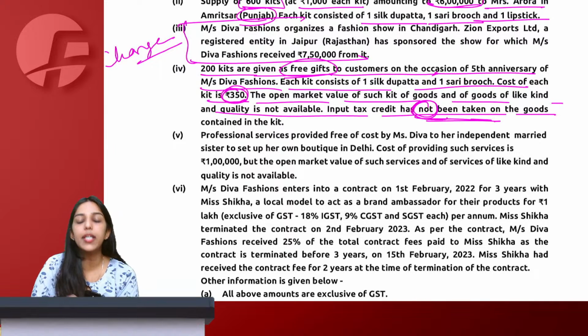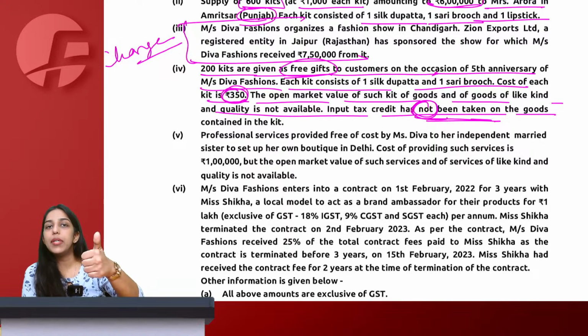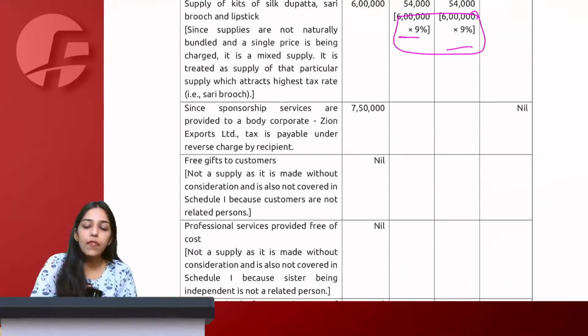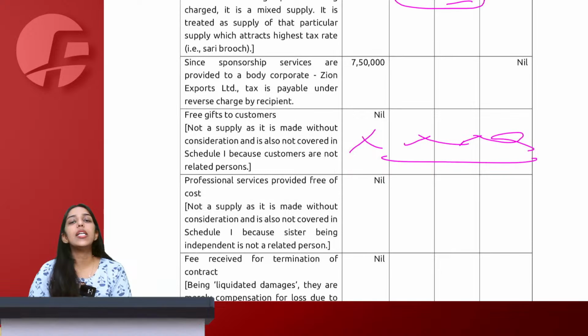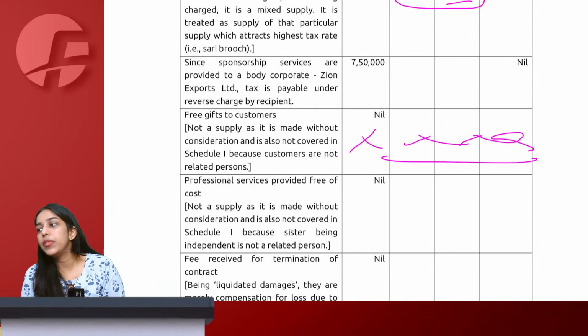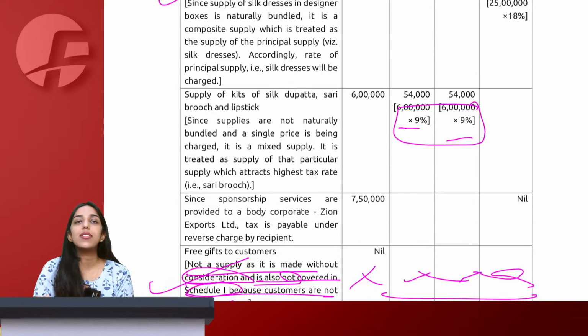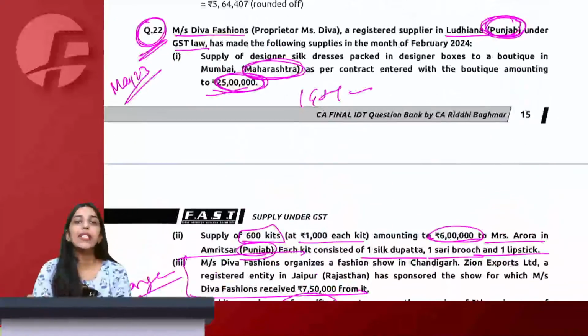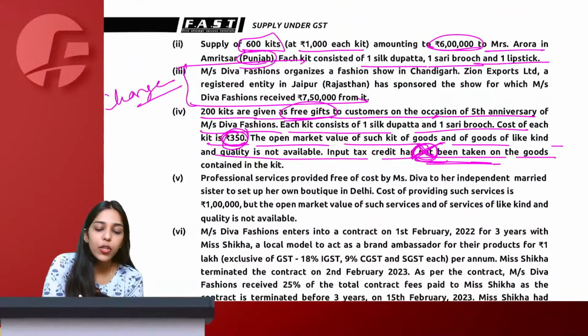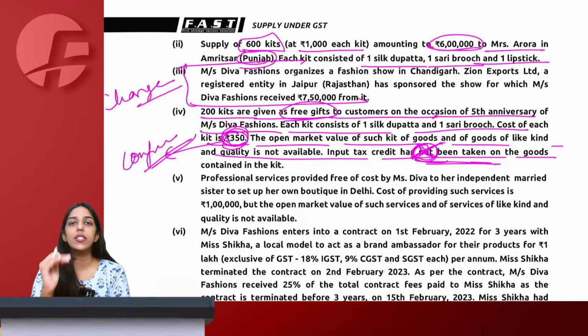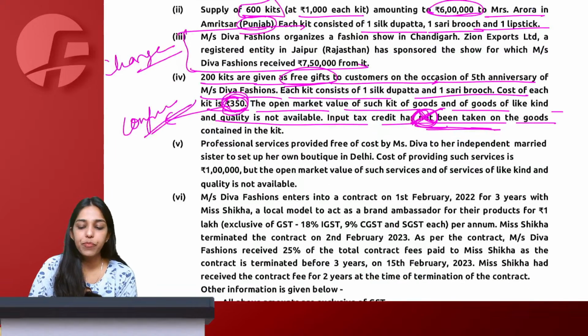ITC not taken. ITC not taken. Permanent transfer is there. We've given a free gift of business asset, but ITC not taken. If ITC is not taken, it is not a supply. If no supply, we are going to take nil consideration, nil value and nil rate of tax. Not a supply made without consideration, not covered in Schedule 1 also. Why? Because customers are not related persons and ITC is also not availed. So this 350 rupees they have just given to confuse you. There's absolutely no use of it because this is not a supply only.